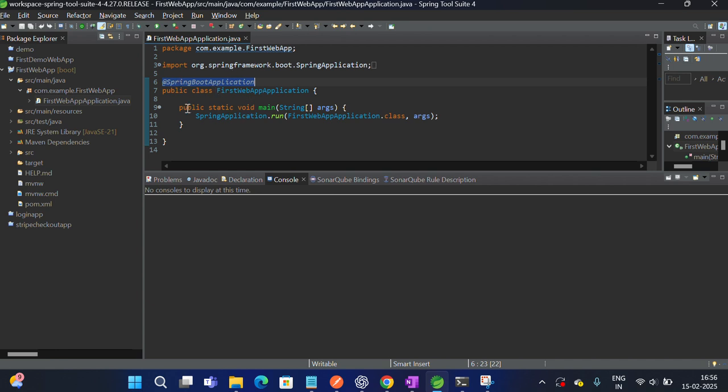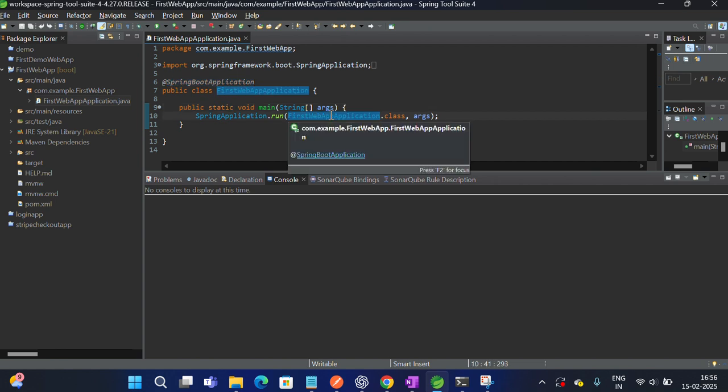So it will come here. From this only the control will go to the next part of the project. It will come, it will execute this method. From this it will go to the next parts.